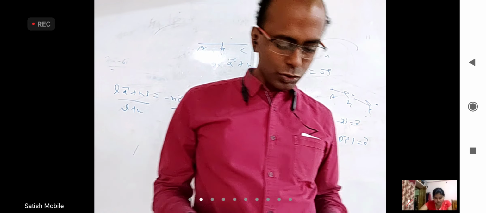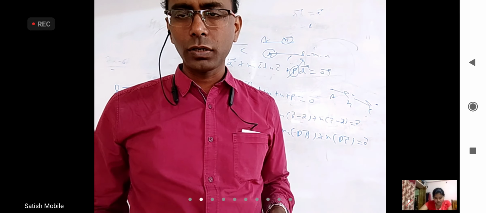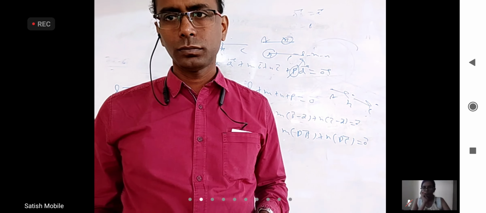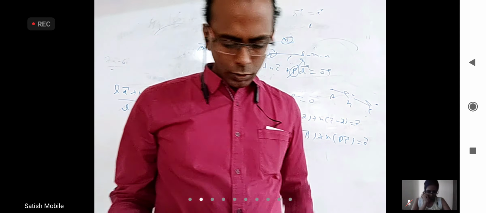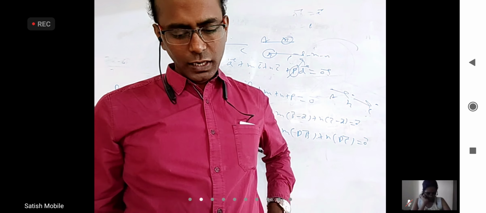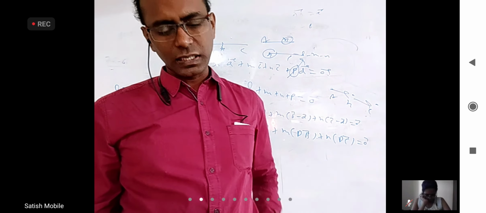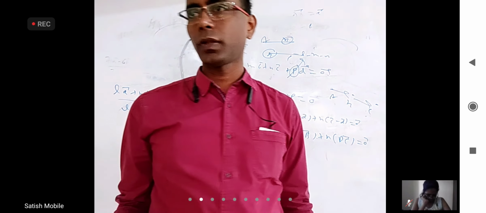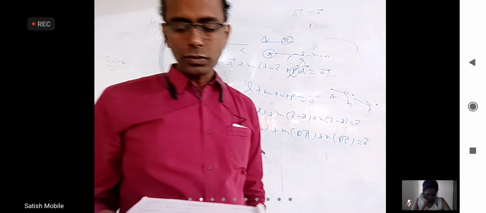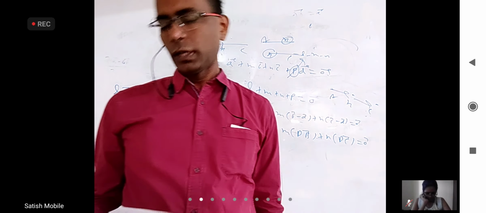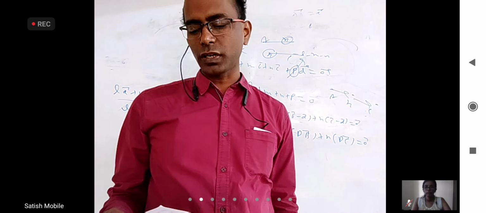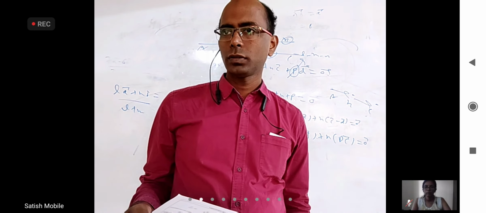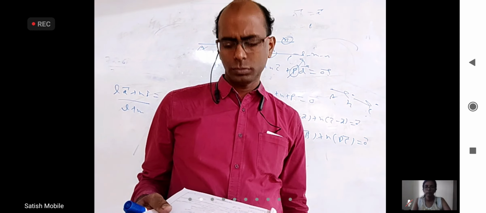Okay, fourth question. Fourth question, they gave points with the position vectors. They are asking which kind of triangle it is. They gave you OA bar, OB bar, and OC bar. How will you find the lengths of the sides of the triangle if I give position vectors of the vertices? We can transform them into geometric points and find the distance.